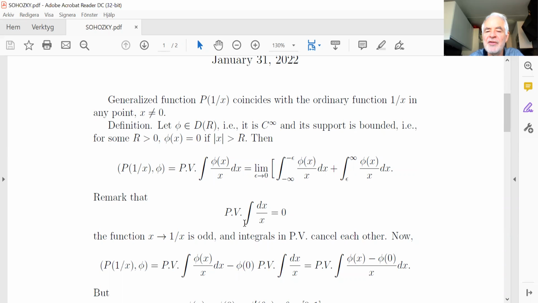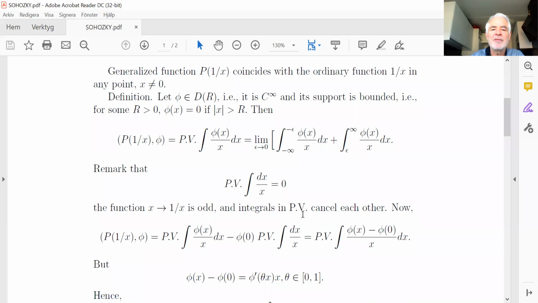We start with the observation that for the function 1 over x, and in principle any odd function, which changes sign between minus x and plus x, the principal value of the integral is 0, because the two parts cancel each other.